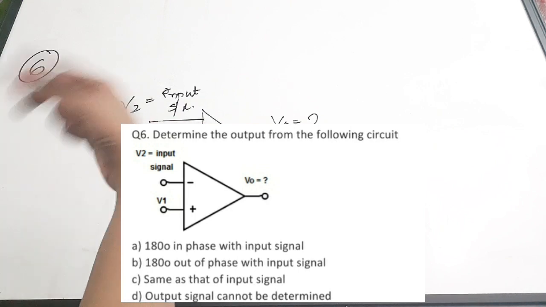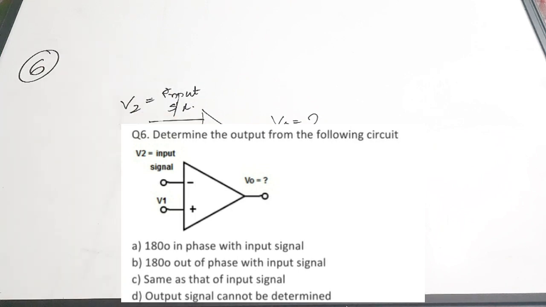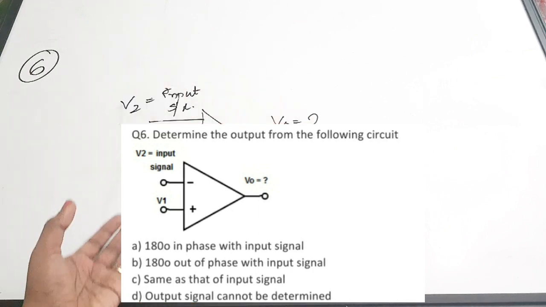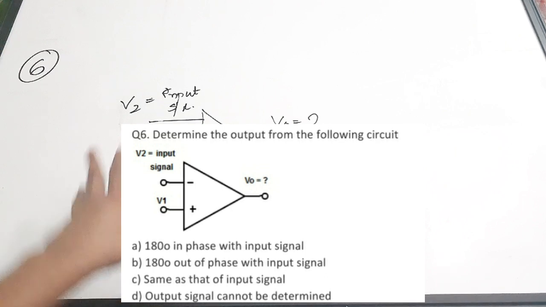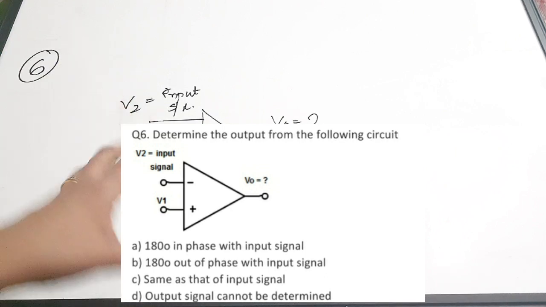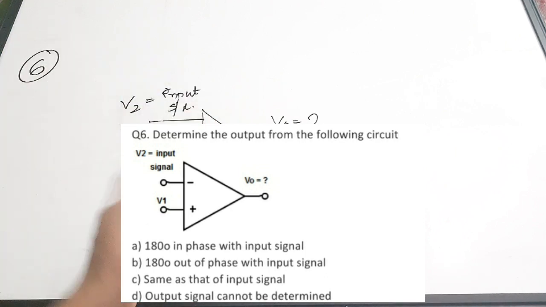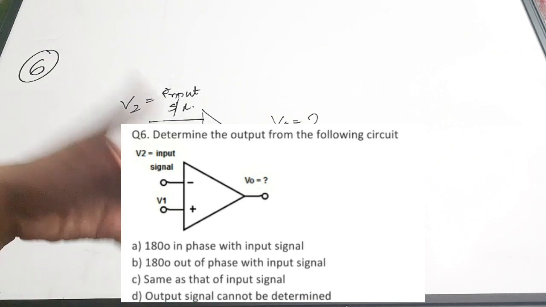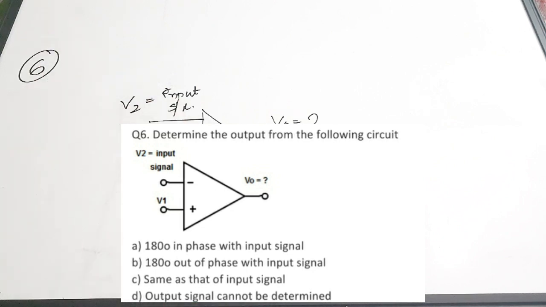So the input is connected to the inverting terminal, so it is an inverting amplifier. And the most important characteristic of an inverting amplifier is that your output signal will be inverted with respect to the input signal. That is, it will be inverted by 180 degree. That is, it will be 180 degree out of phase with your input signal. Okay, so that is one important characteristic of the inverting amplifiers.